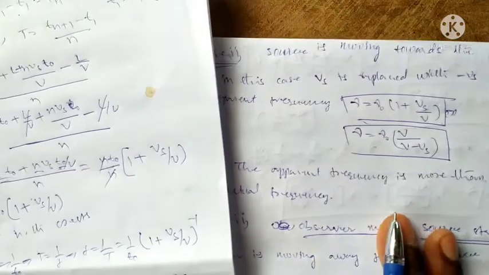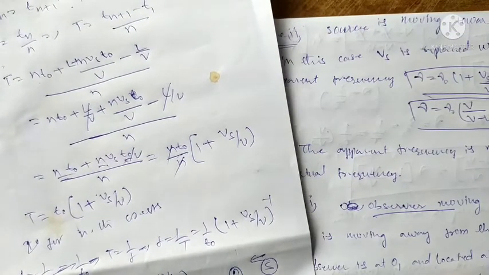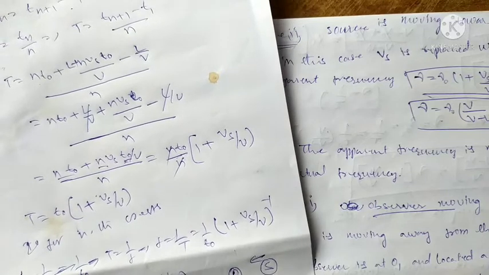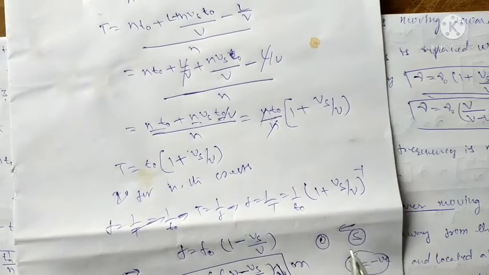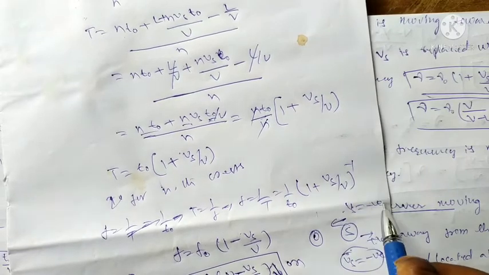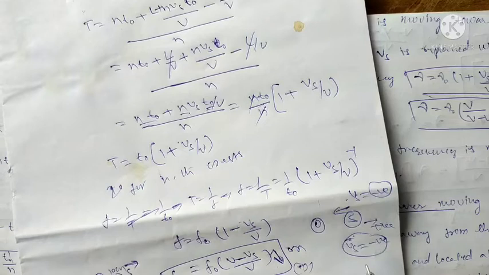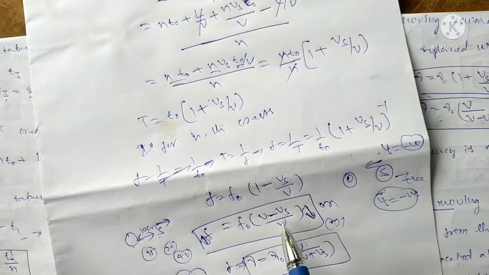Now it can be minus V. Here Vs is equal to minus. That means it is towards the negative direction. It is forward direction, it can be negative direction. That is Vs is equal to negative. It can be reverse direction. You can say Vs is equal to plus.